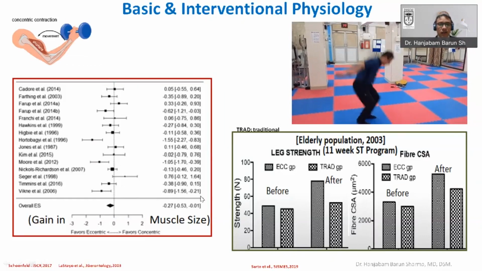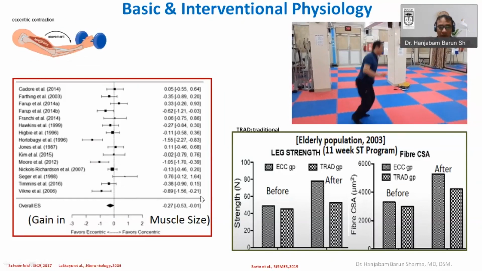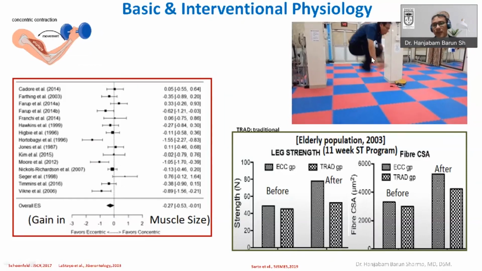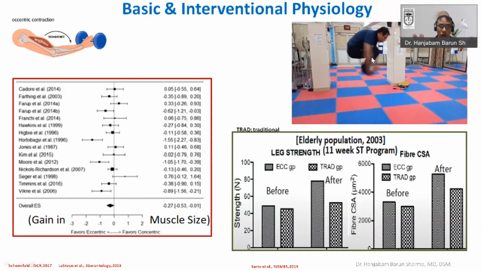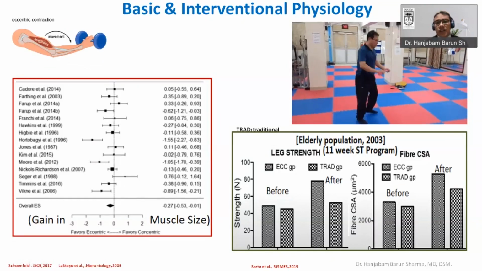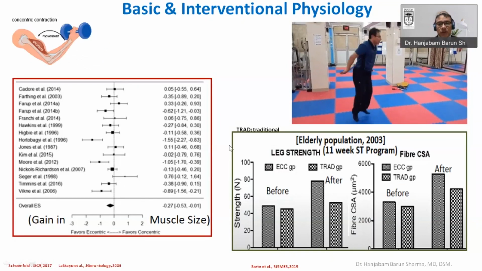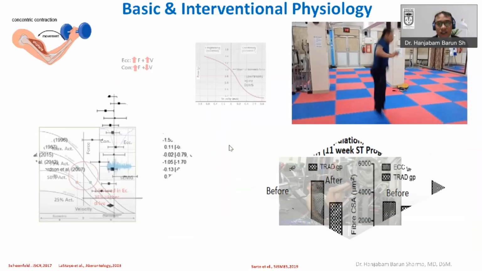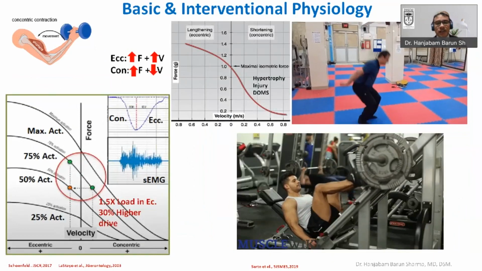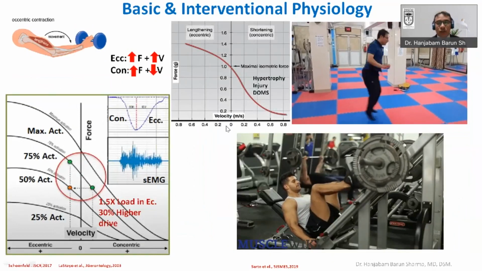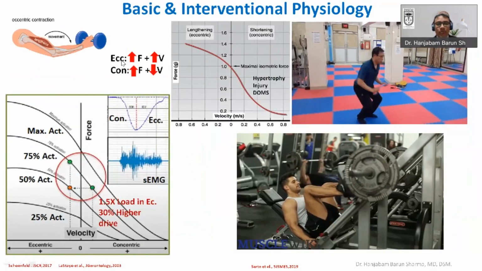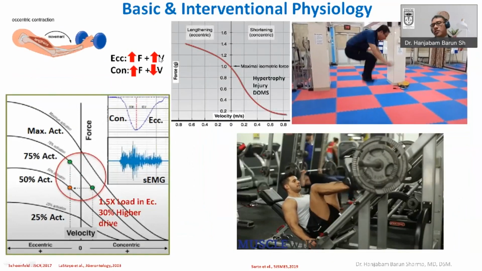So eccentric training is a double-edged sword. One has to understand when to apply it, when not to apply it, and how to apply it. Eccentric training forms the basis of plyometrics and the stretch shortening cycle, which are very important in various sports-specific movements. One practical point to understand in eccentric training, based upon the force velocity relationship, is that for eccentric training the velocity is directly proportional to the force of the movement.